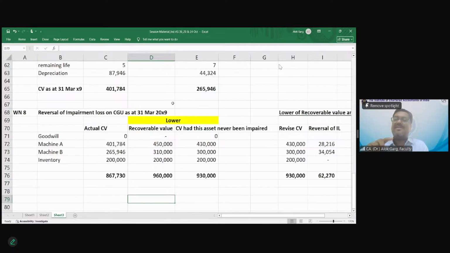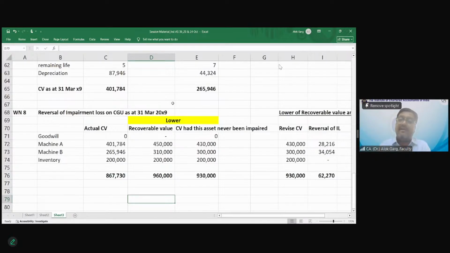Then this question has tested the computation of cash generating unit, computation of impairment loss on the cash generating unit, allocation of impairment loss on the cash generating unit, and what happens if for one of the assets in the cash generating unit you have already estimated the impairment loss, right? Then this question has also tested what is the depreciation in the prospective year 2008-9, and what is the actual carrying value at the end of 31st March 2009.